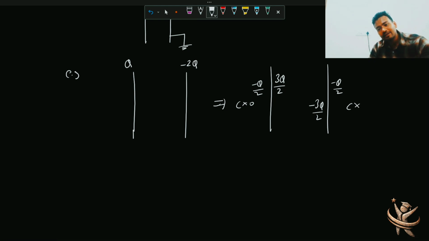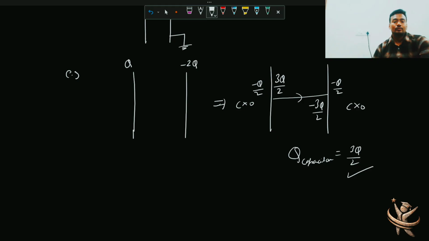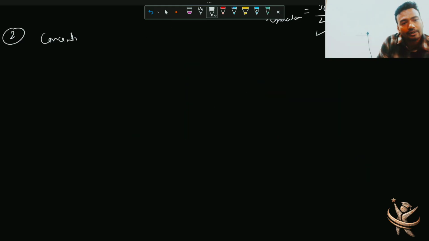Definitely they are holding energy, but again, that field confinement concept is important here. You have confined field within the plates. So the charge on the capacitor is actually 3q by 2. Got it?